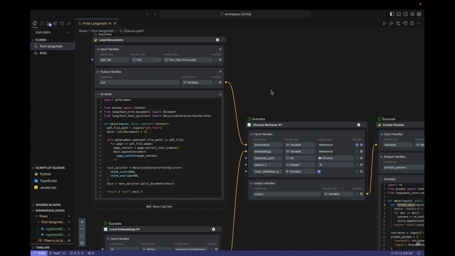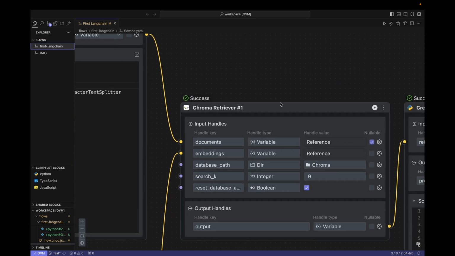But I have to say that every time it runs, LangChain will vectorize the entire content of the book and store it in the vector database. Notice that this field is checked. This means that before each vectorized book text is written, the database will be cleared. This is a good debug option because it ensures that the entire text is read from the PDF file and the database is reset every time.